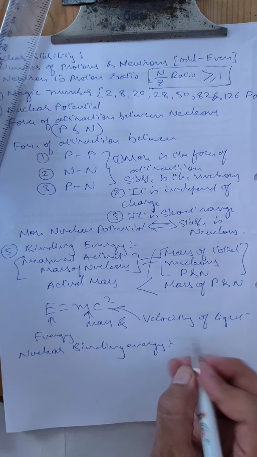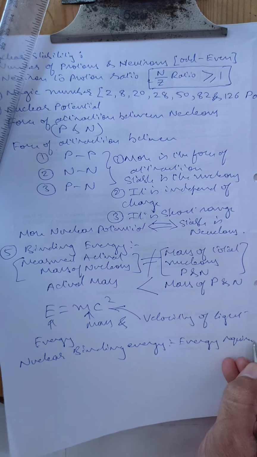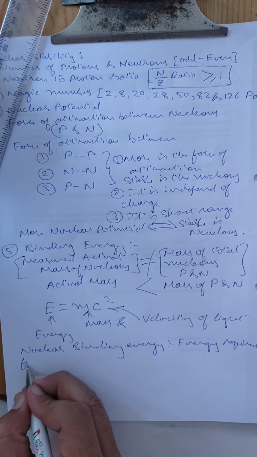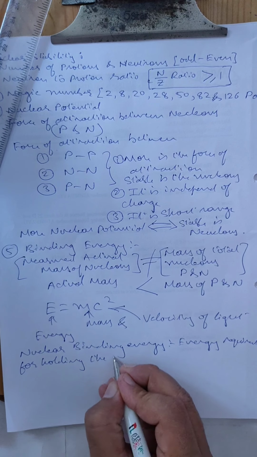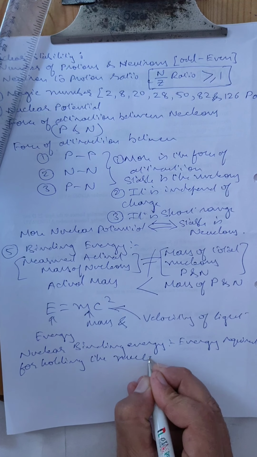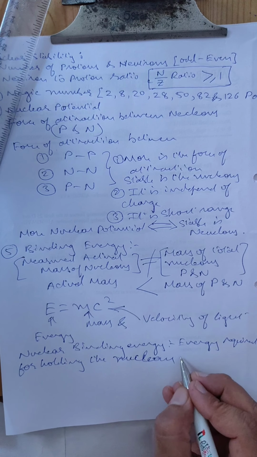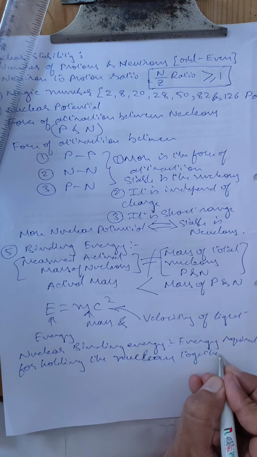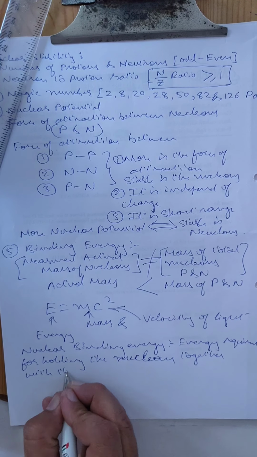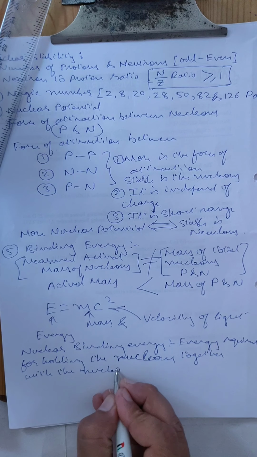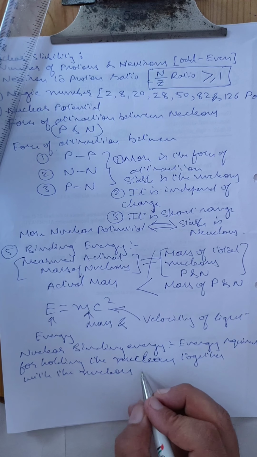The energy required for holding the nucleons together within the nucleus of an atom.